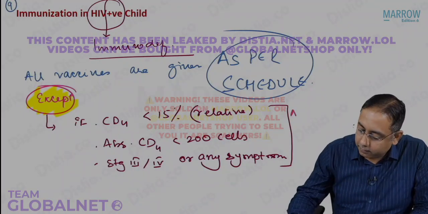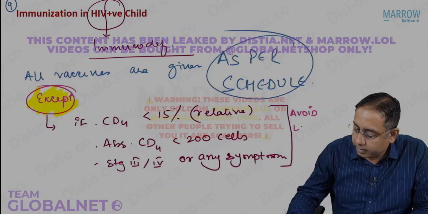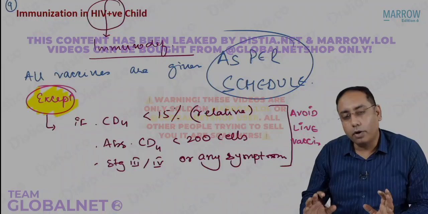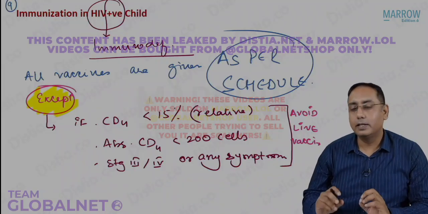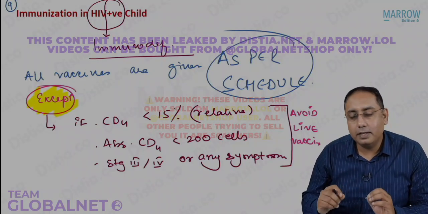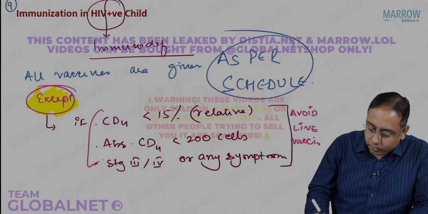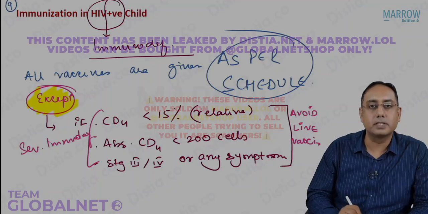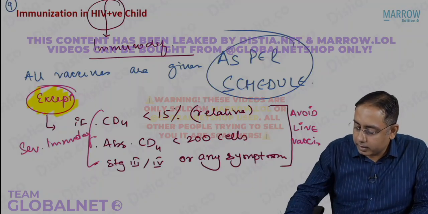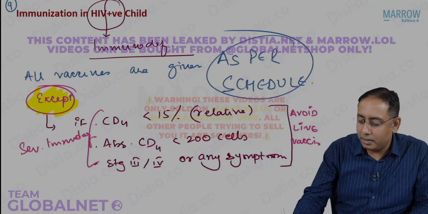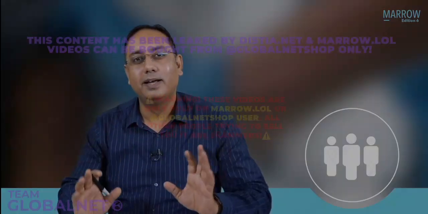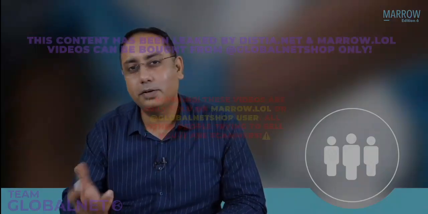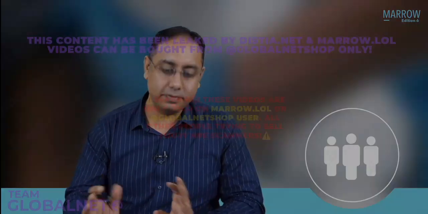Avoid the live vaccine. Avoid live vaccine. I hope I'm very clear on this. Please note that all vaccines will be given except the live vaccines in case the child has severe immunodeficiency. This is what we call severe immunodeficiency. A special requirement over here is that sometimes the examiner may trouble you. Now, the examiners are fed up with asking every time whether you give live vaccine in HIV, yes or no. Everybody knows the answer now: it is given except in severe immunodeficiency.